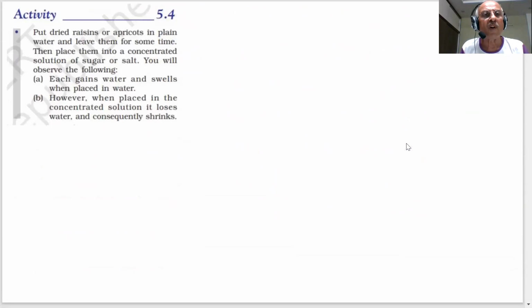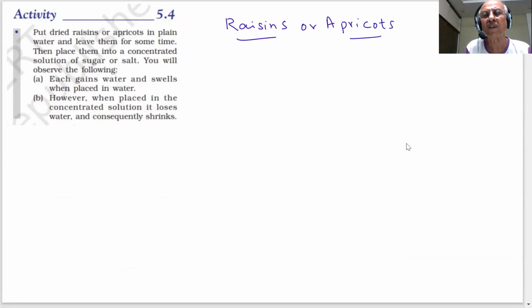We are going to perform another activity. You have seen raisins, kishmish, or apricots. Dry raisins you can take.